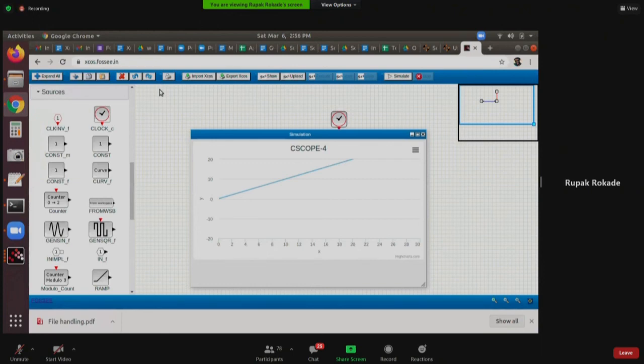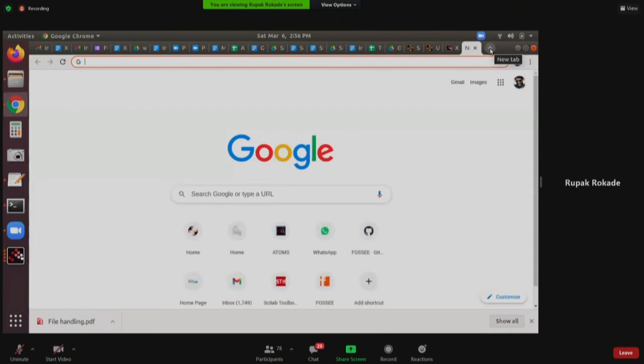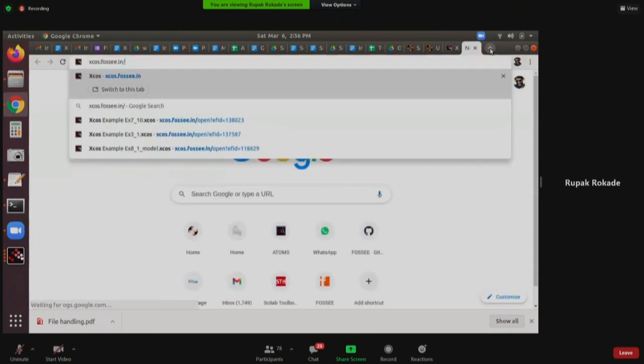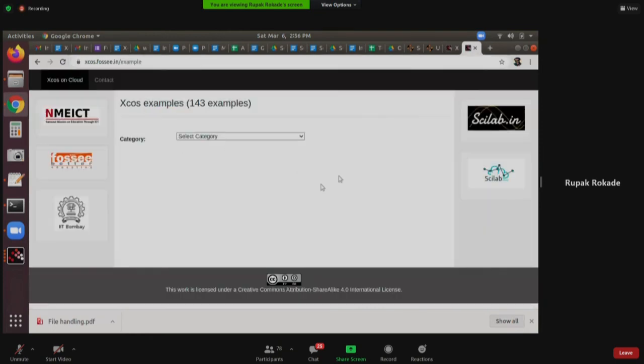Okay, now you would have seen TBC, right? Scilab TBC. Similar to Scilab TBC, we also have something for XCOS. I'll open that now. It is xcos.fossee.in/example. Now, not all examples are there, but we have some.